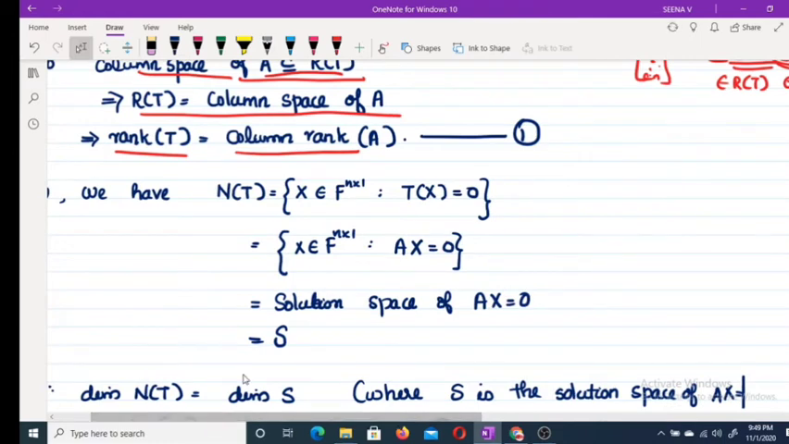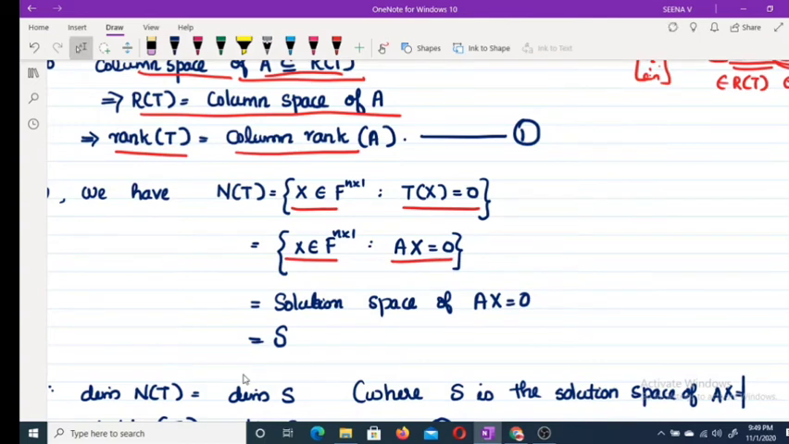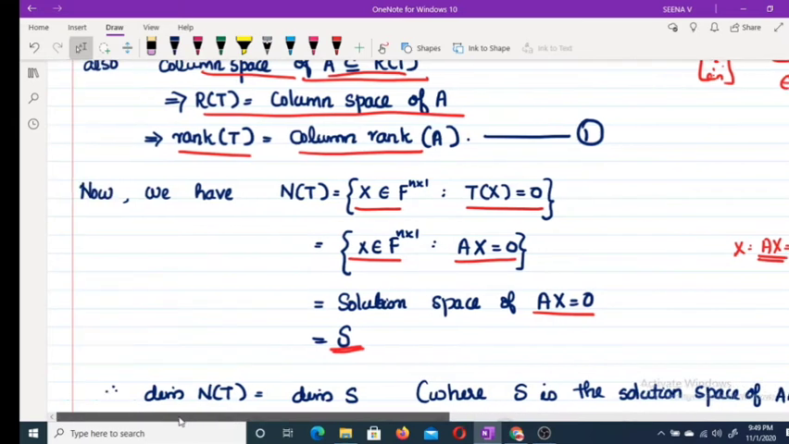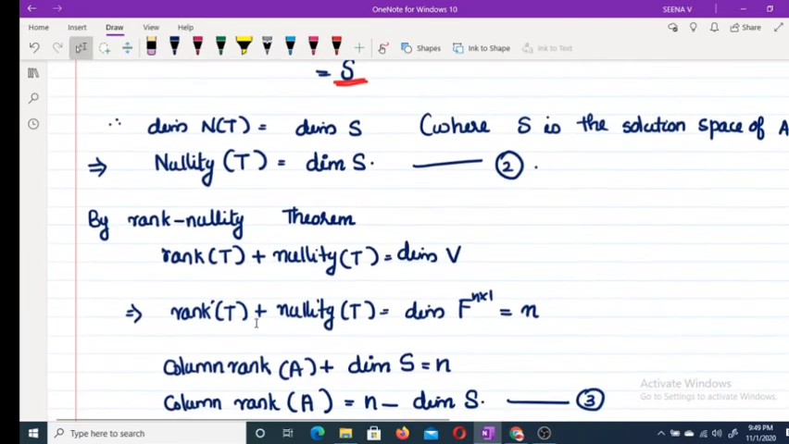Our N of T is the null space of T, the set of all x belongs to Fn by 1 such that Tx equal to 0. That is the set of all x belongs to Fn by 1 such that Ax equal to 0, because Tx equal to Ax. Now the set of all x such that Ax equal to 0 is actually the solution space of Ax equal to 0. We denote this solution space as S. Therefore nullity of T is equal to dimension of null space of T, which is equal to dimension of S.